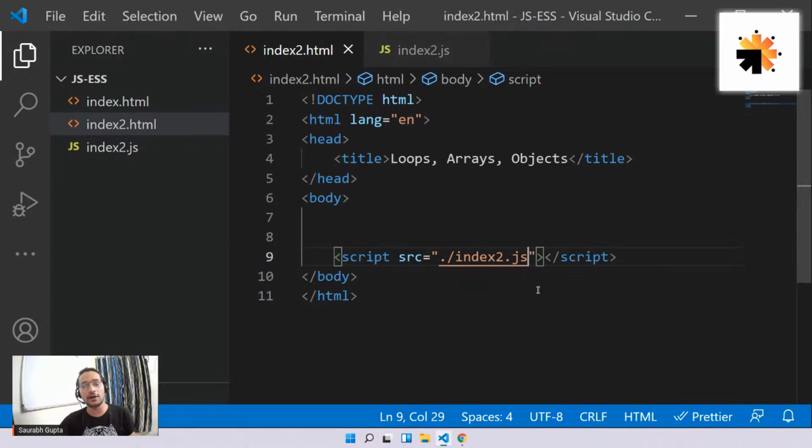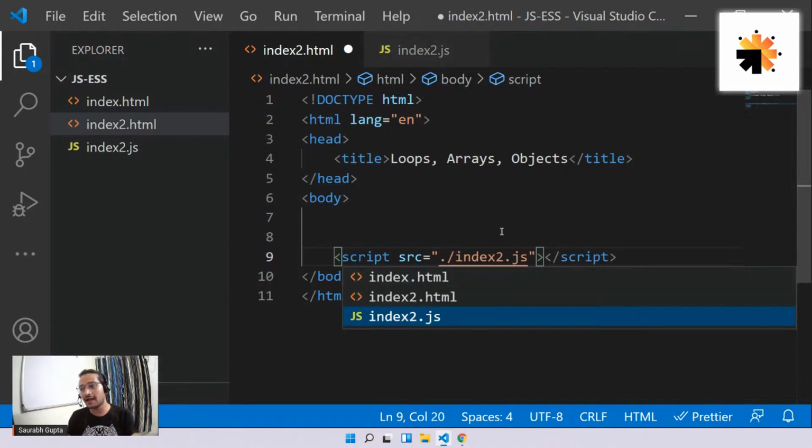Slash means I'm going forward. Dot slash means current folder. That's basically the meaning. In this case, I don't need it, but I just follow that logic. We don't need it because it's in the same folder. If things are in the same folder, you don't need to write that. I just write it because I follow some standards.